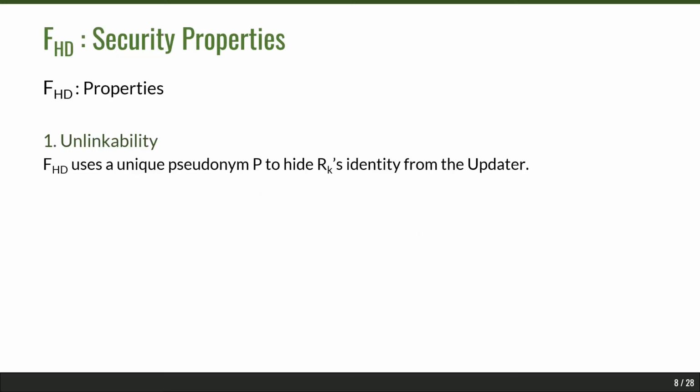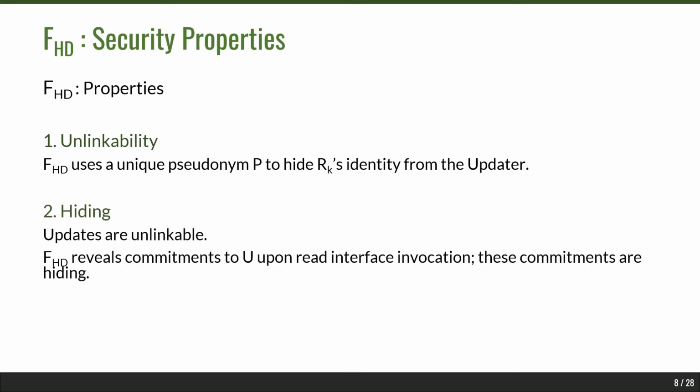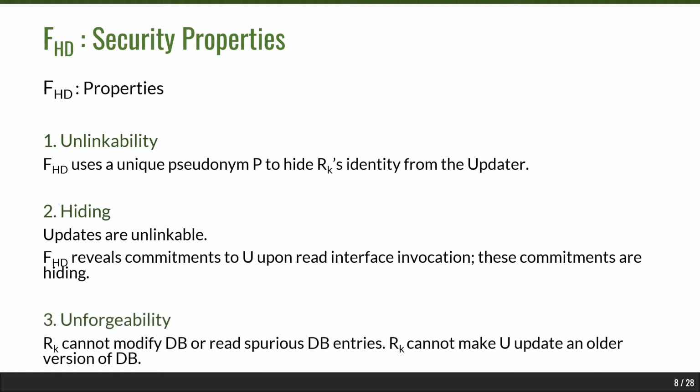There are three security properties we wish to guarantee with this ideal functionality. The first is that of unlinkability. The functionality uses a unique pseudonym to hide the reader's identity from an updater. And then we also guarantee hiding in the sense that the functionality reveals only commitments to the updater upon a read interface invocation. And these are hiding commitments, so the updater does not get to learn the contents of the reader's database. And finally, we also guarantee unforgeability, so that the reader cannot modify the database itself and it cannot read false database entries. The reader can also not make the updater update an older version of the database.